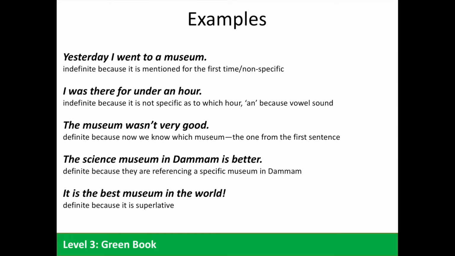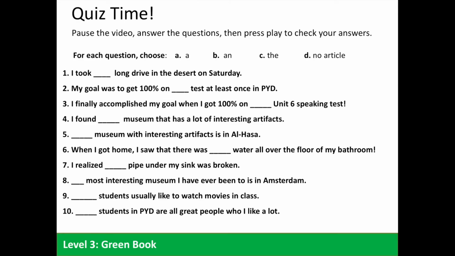The science museum in Dammam is better. Here we have the definite article because they're referencing a specific museum in Dammam. And finally, it is the best museum in the world. Here we have the definite article because it's the superlative. Let's take a practice quiz. Pause the video and answer the questions. Once you finish, hit play and we'll check your answers.